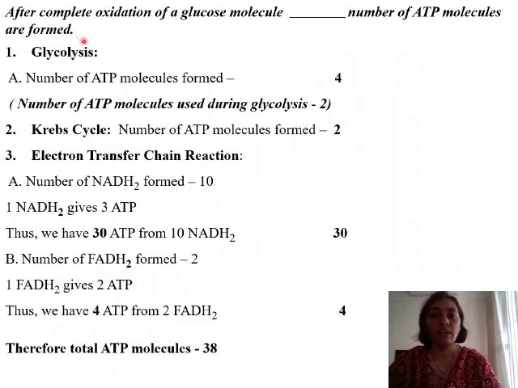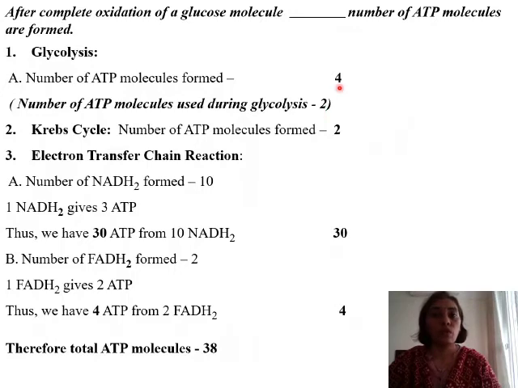So how do we calculate this? So very first step, that is glycolysis. Number of ATP molecules formed, how many? 4. Number of ATP molecules that are used during glycolysis, that is 2. So though we say that this process is of energy generation, but the initial step, that is glycolysis, is also called as the investment phase, and so we need to invest 2 molecules of ATP to initiate this process.